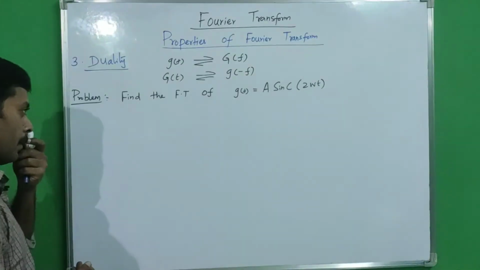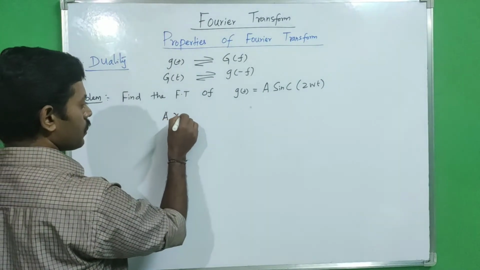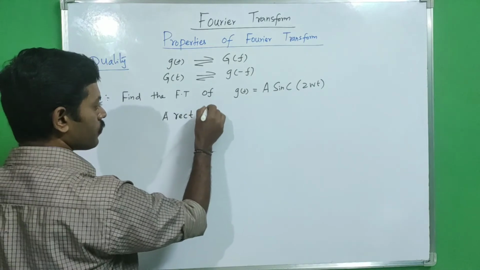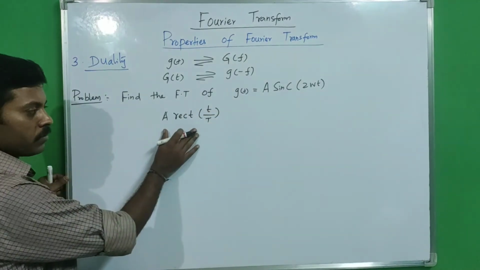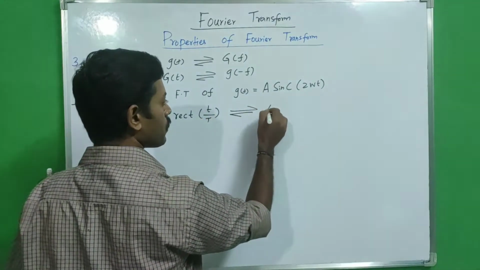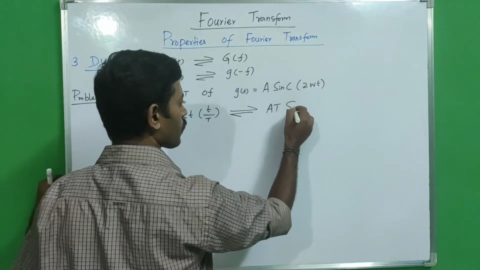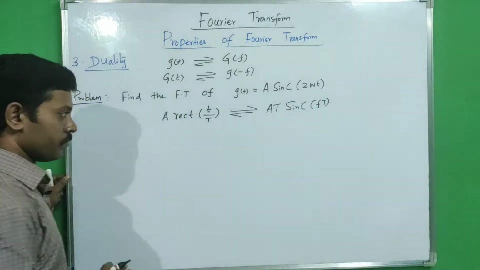We already found that A rect of t by T, our rectangle pulse, has a Fourier transform pair with A T sinc fT. This we already derived.